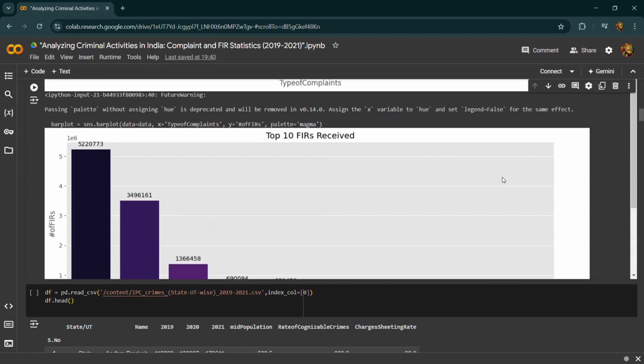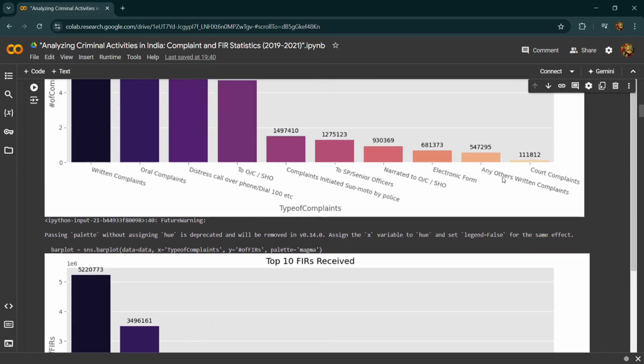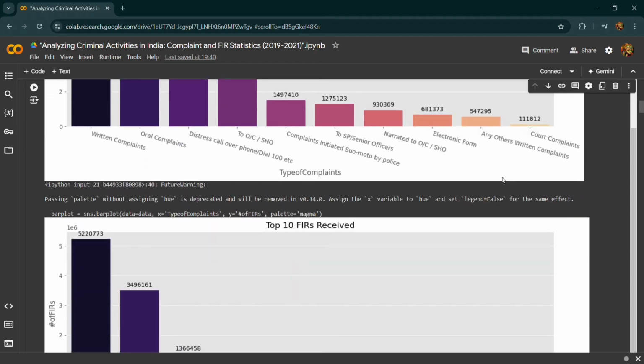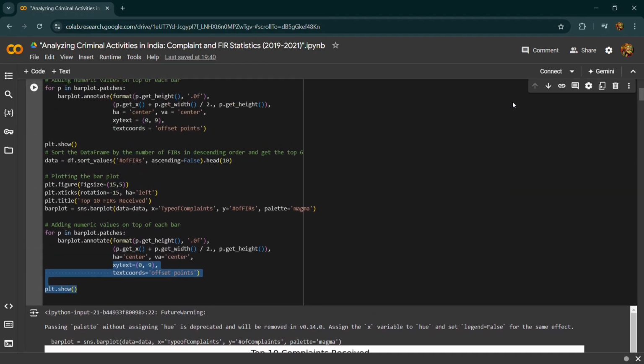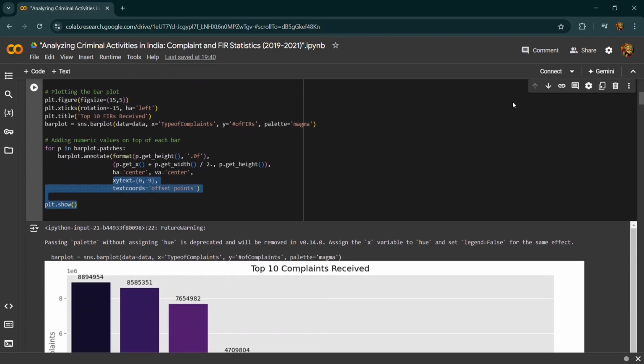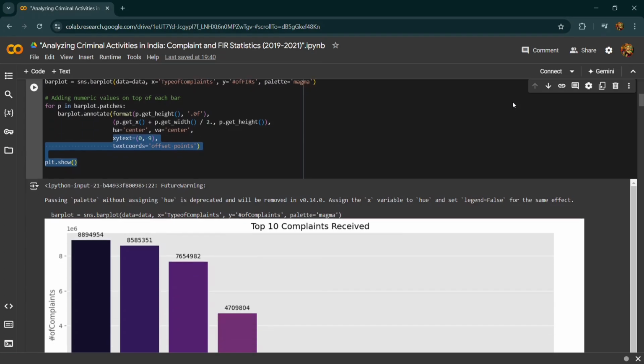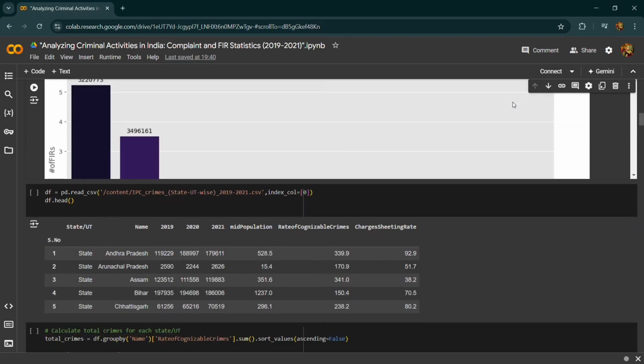Then we are adding numeric values on the top of each bar. So again we are doing the annotations, with horizontal alignment and vertical alignment of the annotation, and specifying the offset using offset points, with va center and ha center for the annotation. Okay, so this code basically provides a visual representation of the top 10 types of complaints and FIRs received from 2019